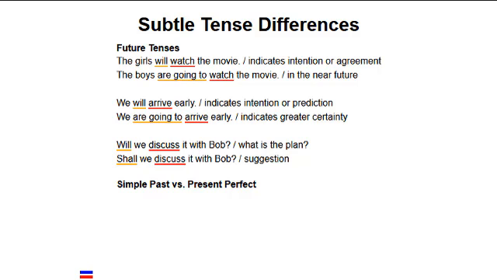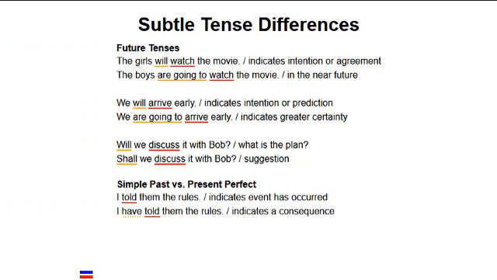The simple past and the present perfect both refer to the past, but there are some subtle differences. Consider why you would say, "I have told them the rules," as opposed to, "I told them the rules." If students break a rule, you might say, "I told them the rules, but maybe they didn't understand them all." Or you could say, "I have told them the rules. They know they can't do that." The perfect aspect can indicate consequence for what is now expected, whereas the simple past merely indicates an event has occurred.